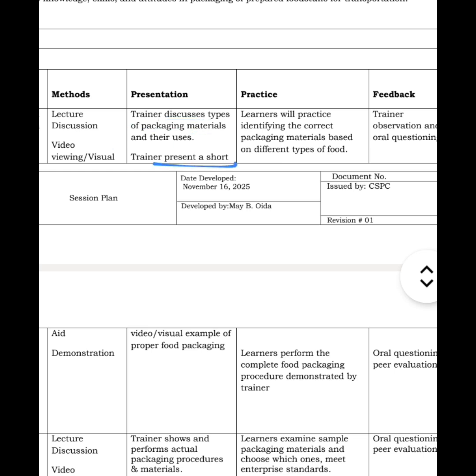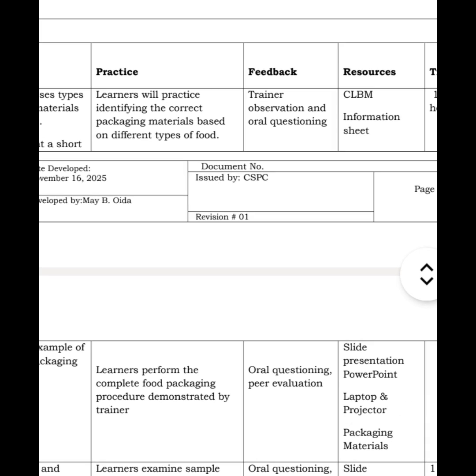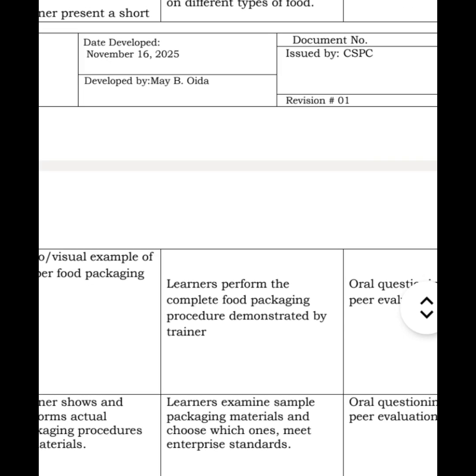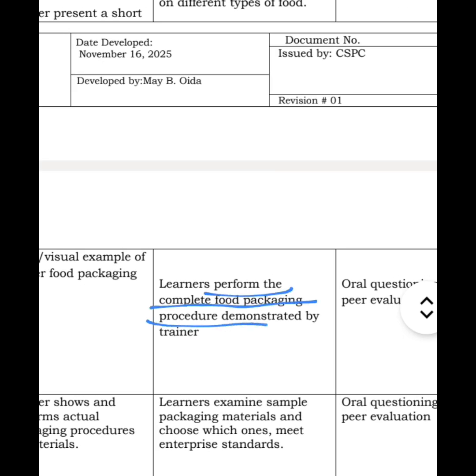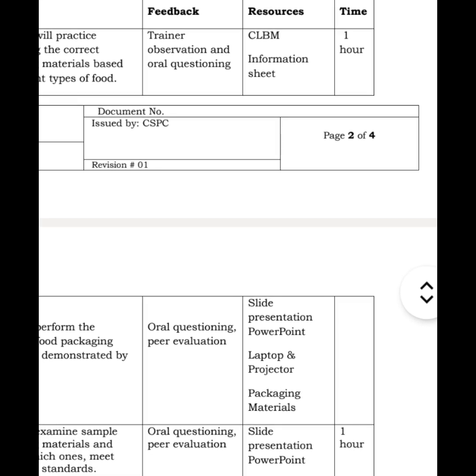Next, present a short video or visual example of proper food packaging. Then in practice, the trainees or learners will practice identifying the correct packaging materials based on different types of foods. Then they will also perform the complete food packaging procedure demonstrated by the trainer. In feedback, we have trainer observation, oral questioning, and peer evaluation.